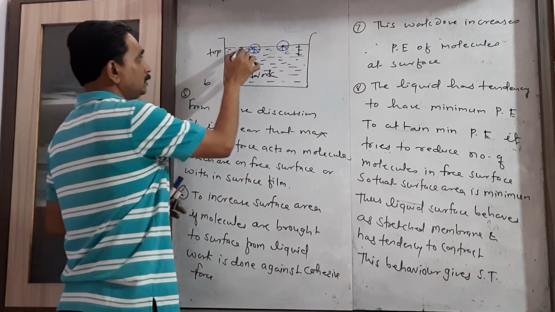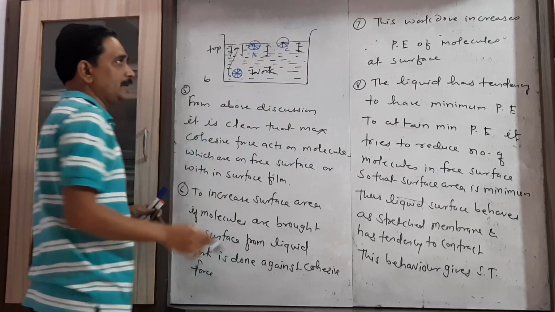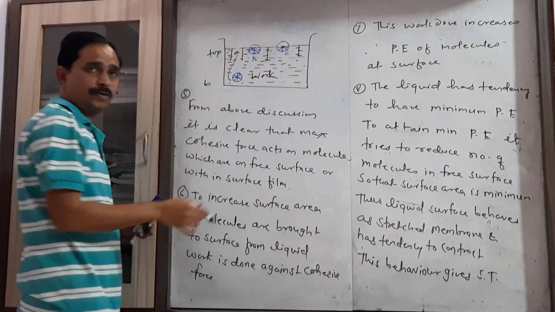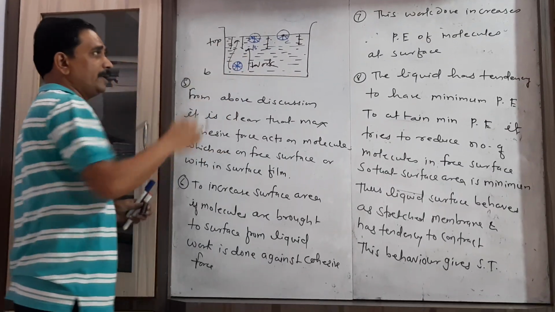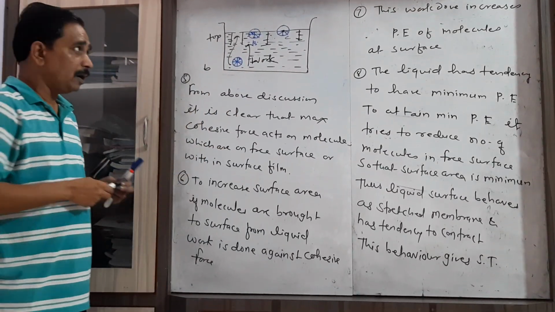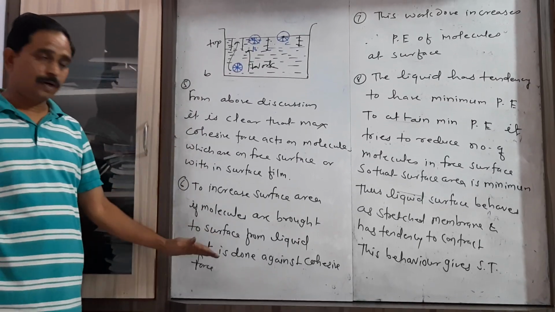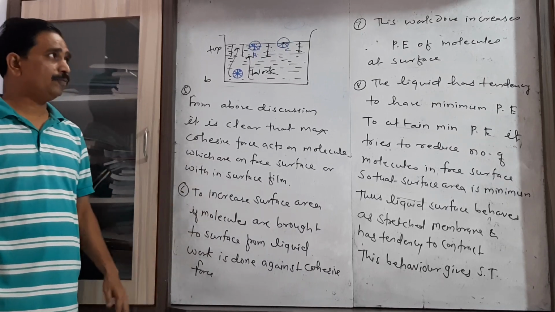Why? Because on the liquid molecules which are present on the free surface, maximum cohesive force acts in downward direction, and we are moving these molecules in upward direction against that cohesive force. So that's why some work has to be done against that cohesive force.